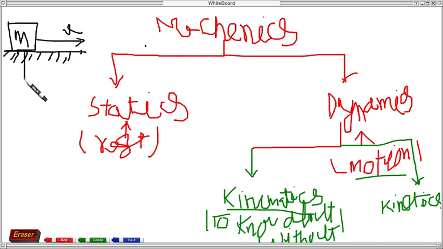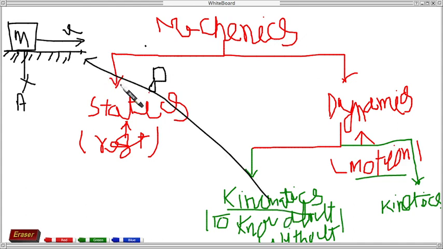If this point is a and the body has to reach point b, how much time it will take to reach there, that is kinematics. So kinematics is analyzing the body's motion, when the body will reach that point, or what is the speed of the body.